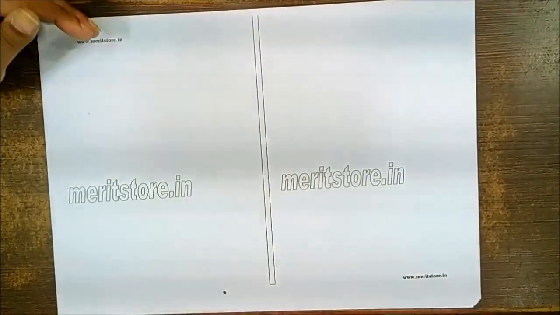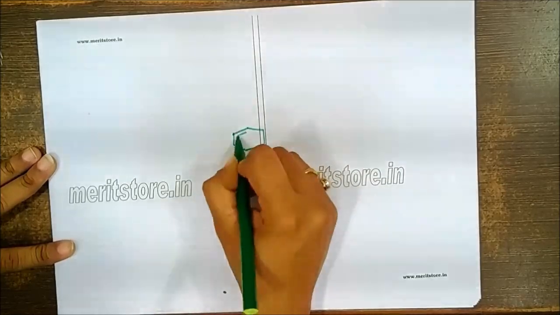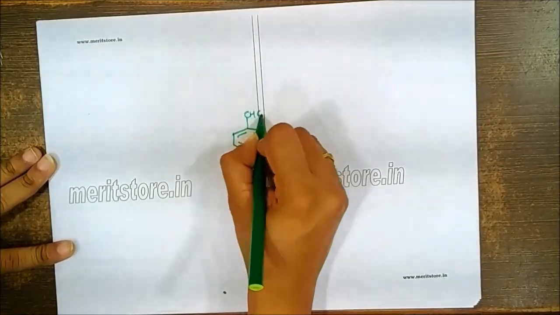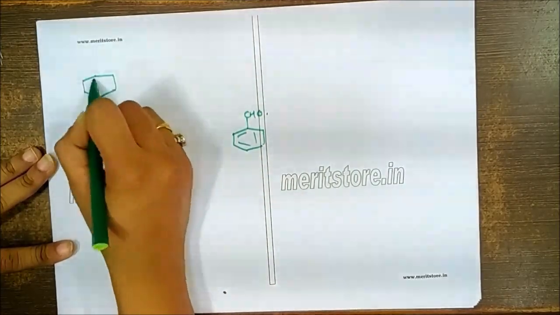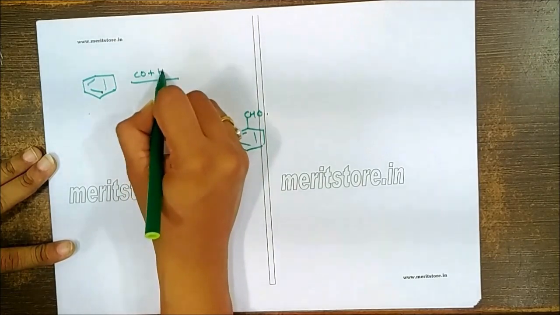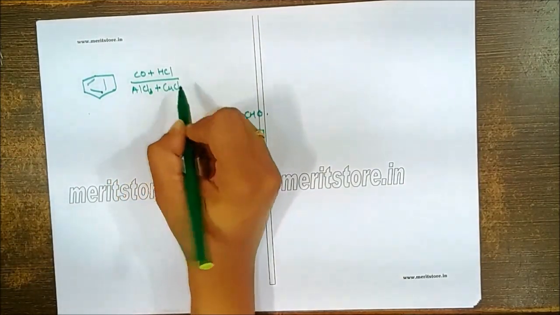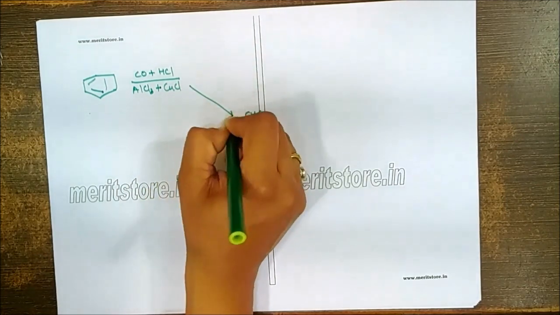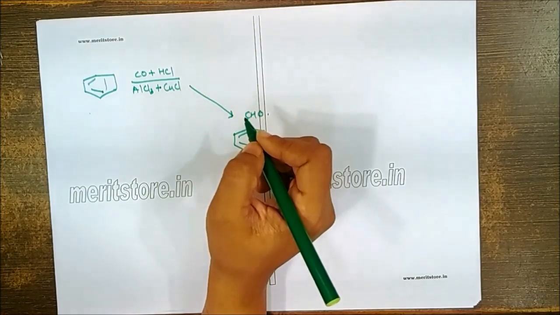Now let us talk about the different reaction of the aromatic aldehyde. In case of aromatic aldehyde, how to prepare this aromatic aldehyde? First, we can prepare it from the benzene by reaction with carbon monoxide and HCl in presence of AlCl3 and copper chloride. This will give you formation of the corresponding aromatic aldehyde.